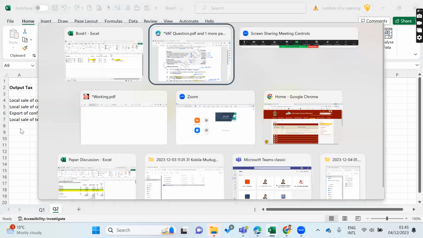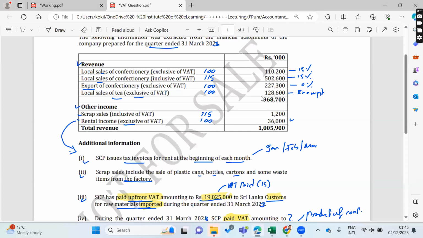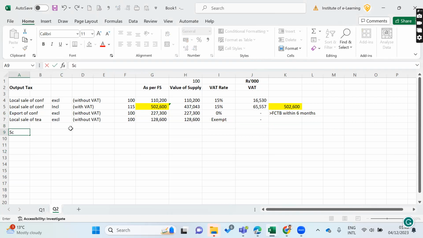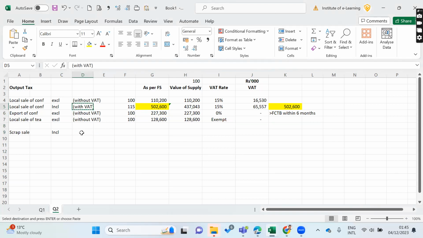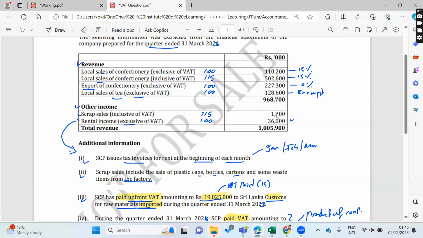Then what else? The main revenue, we have considered all these items. Then the scrap sale, inclusive of VAT, other income. Here the scrap sale is inclusive, with VAT, 115 that means 1,200.